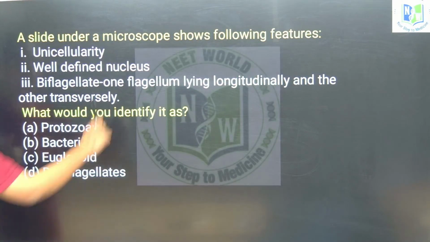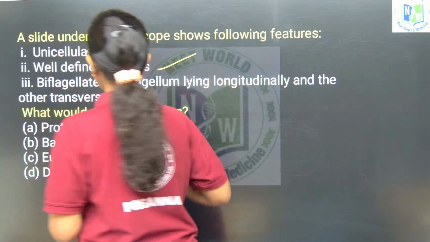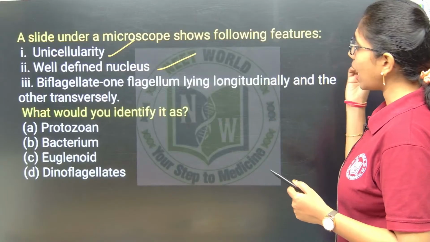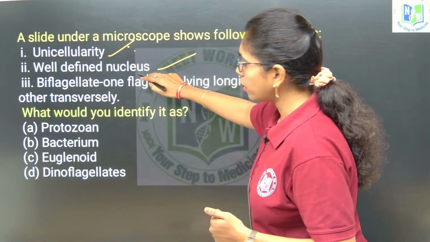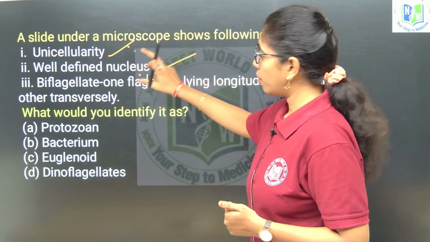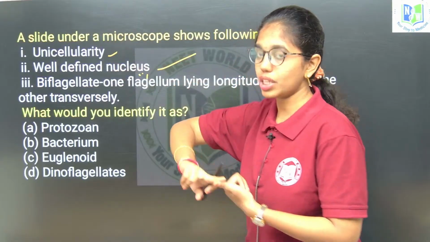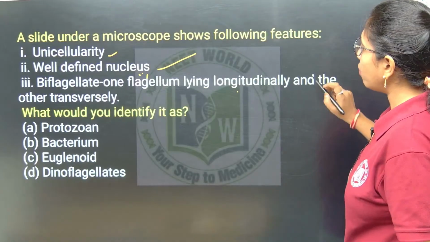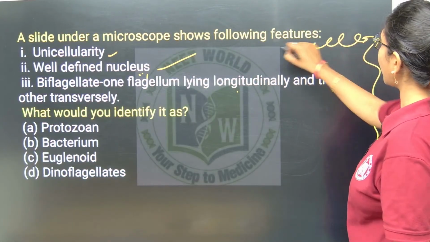Unicellularity, yes, that will show unicellularity, and a well defined nucleus is observed, true. Biflagellate: one long flagellum and one transverse flagellum. So unicellularity and well defined nucleus, with these two we can confirm it is a protistan. With this feature, biflagellate, one flagellum lying longitudinally and one lying transversely.